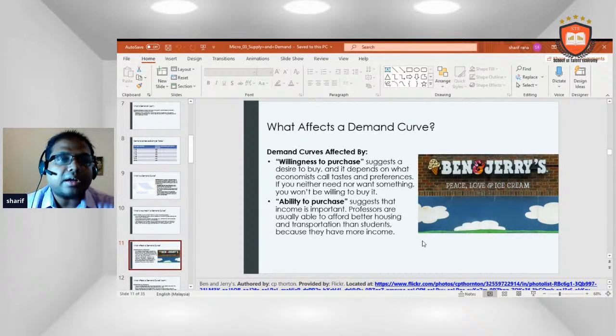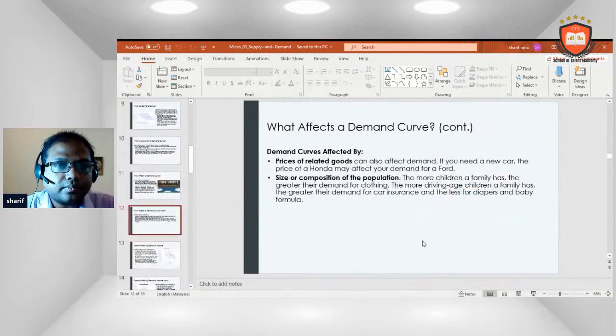What affects a demand curve? The demand curve is affected by willingness to purchase, which suggests a desire to buy, and it depends on what economists call tastes and preferences. If you either do not need or do not want something, you won't be willing to buy it. Ability to purchase suggests that income is important. Professionals are usually able to afford better housing and transportation than students because they have more income.